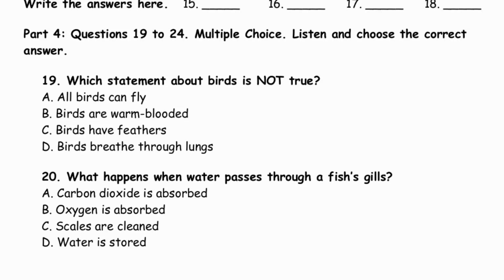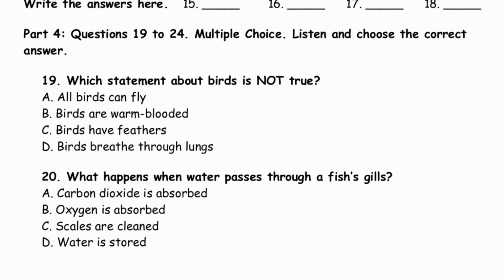Penguins use their wings for swimming instead of flying. Birds are warm-blooded animals and breathe through lungs. Fish survive underwater using gills. Water enters through the mouth and passes across the gills, where oxygen is absorbed and carbon dioxide is released.